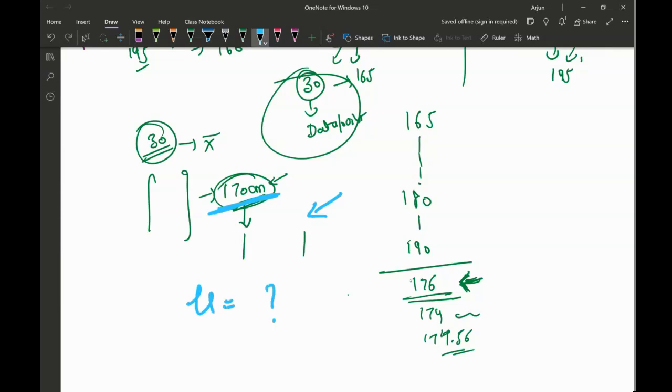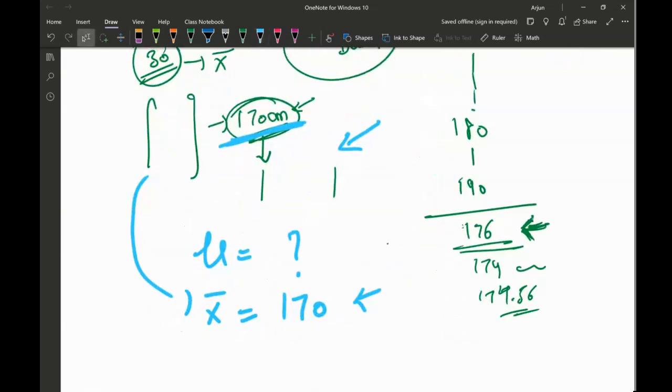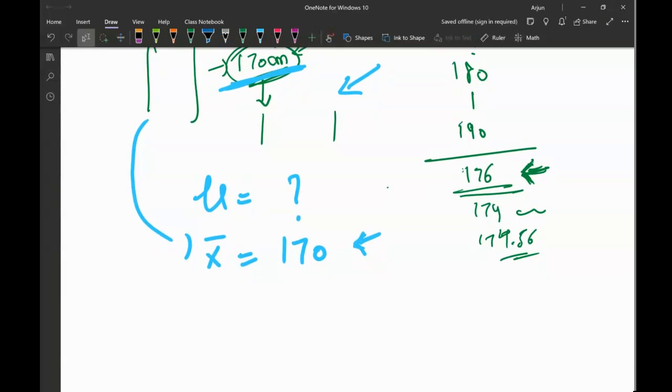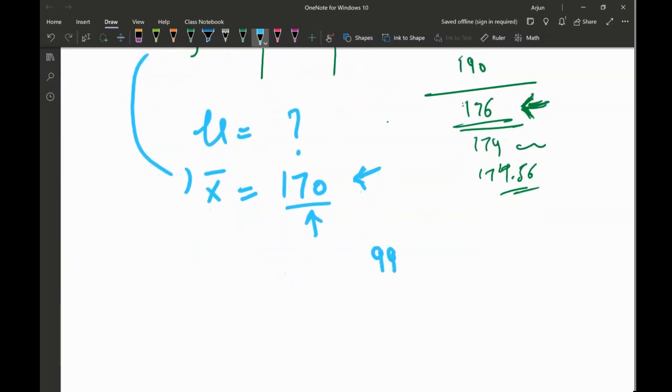Mu value, we don't know what it is, but X bar for my sample came out to be 170. Because I don't know the value, just by using this sample I wanted to make a prediction of how confident I am that the mean value will lie close to this. So you can be 99% confident, you can be 90% confident, 80% confident. So different confidence intervals you can create.